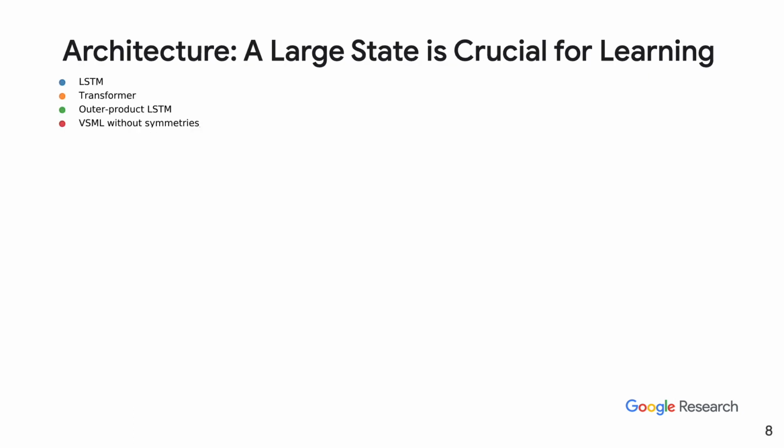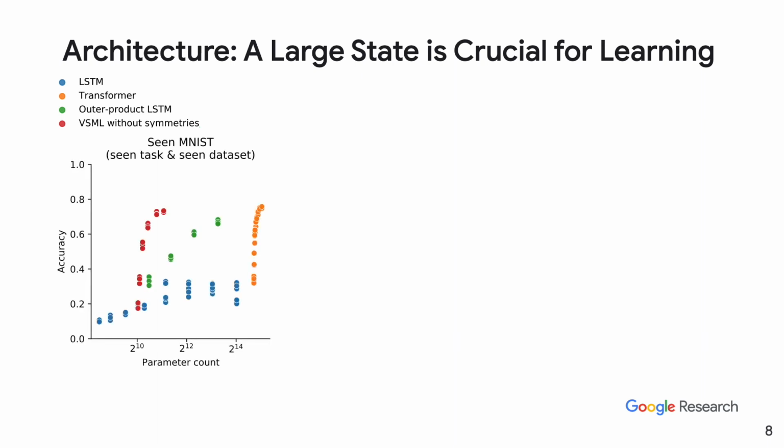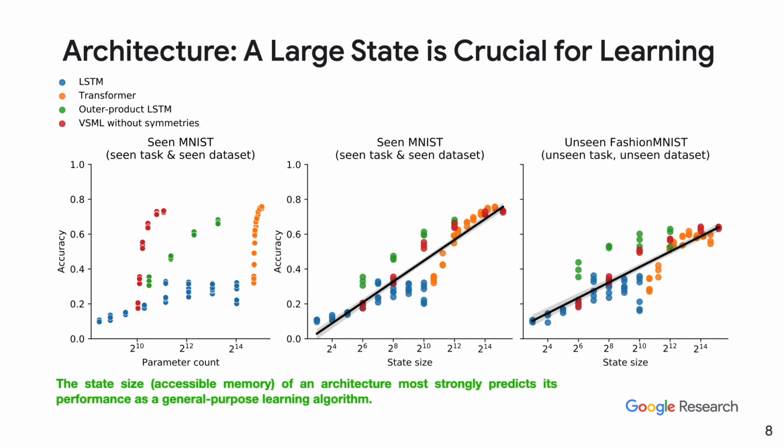The literature on neural network scaling laws already identified the number of parameters as a crucial ingredient for performance. Surprisingly, across several different architectures, when performing meta-training, we observed that the parameter count does not predict the performance of the last prediction all too well. Instead, the large state size is most crucial. The state size can be seen as the memory, like the hidden state of an LSTM, or the number of activations in a transformer. It more strongly predicts the performance of the architecture as a general-purpose learning algorithm.